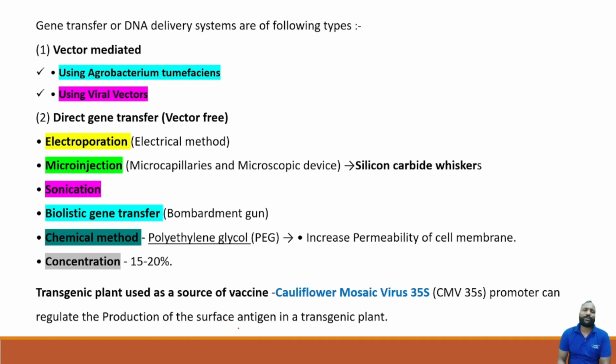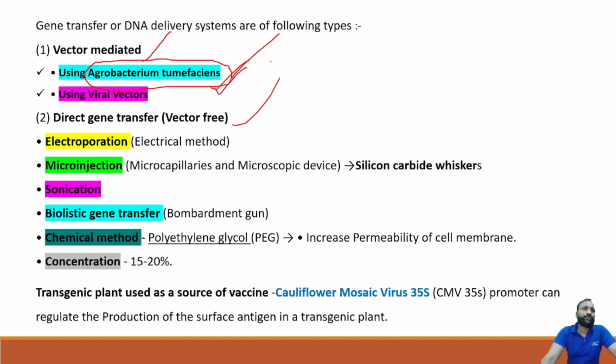For gene transfer or DNA delivery systems, we have two techniques. First one is vector mediated. Vector means a vehicle, so vector mediated, or vector free. In vector mediated, it is nothing but Agrobacterium tumefaciens. They'll ask how transgenic plants are produced in vector mediated gene transfer. Okay, Agrobacterium tumefaciens. You should remember this example.